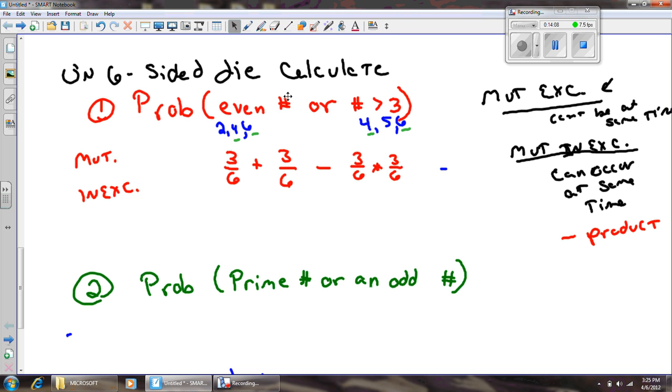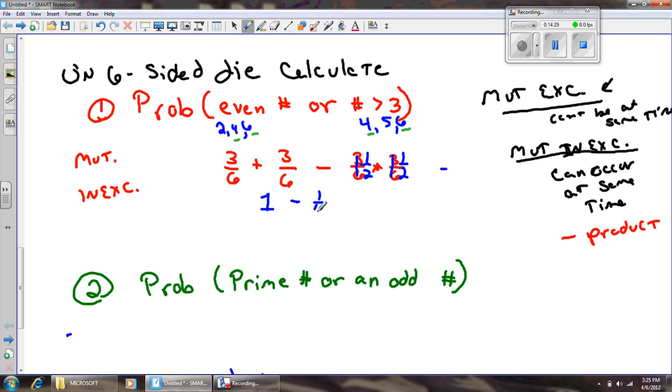Well, let's see here. I know that 3/6 plus 3/6 is 1 whole. And I know that these simplify both down to 1/2. And that's also 1/2, right? 3 over 6 is the same as 1 over 2. 1/2 times 1/2 is 1/4.